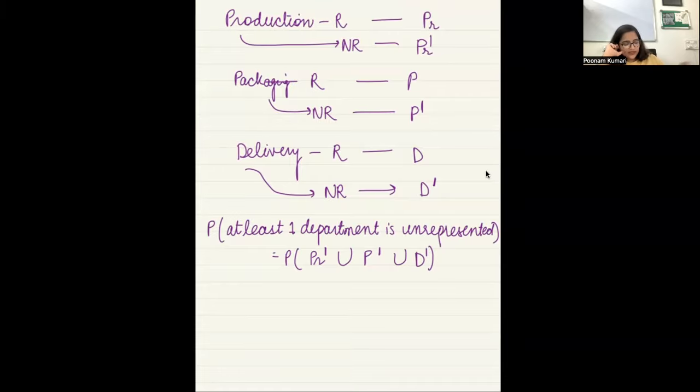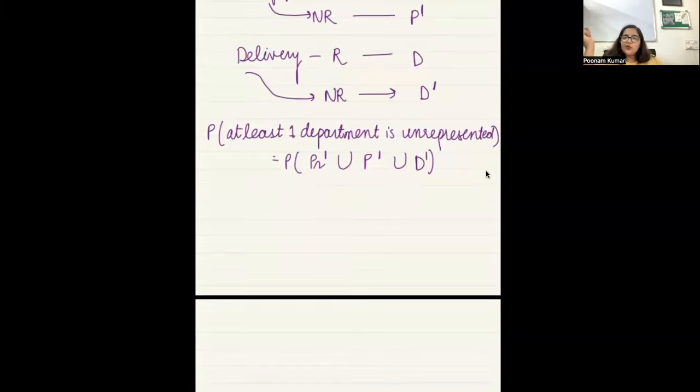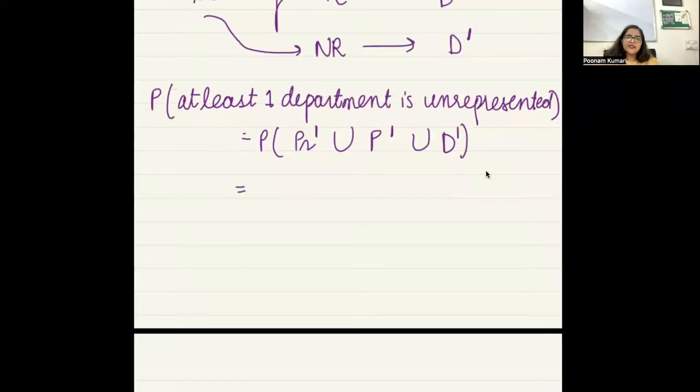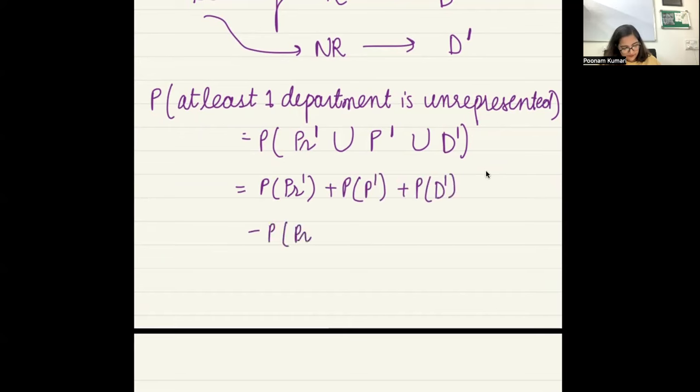Do we know what is the probability of A union B union C? What is that? Probability of A plus probability of B plus probability of C minus probability of A intersection B minus probability of B intersection C minus probability of C intersection A plus probability of A intersection B intersection C. Very nice.